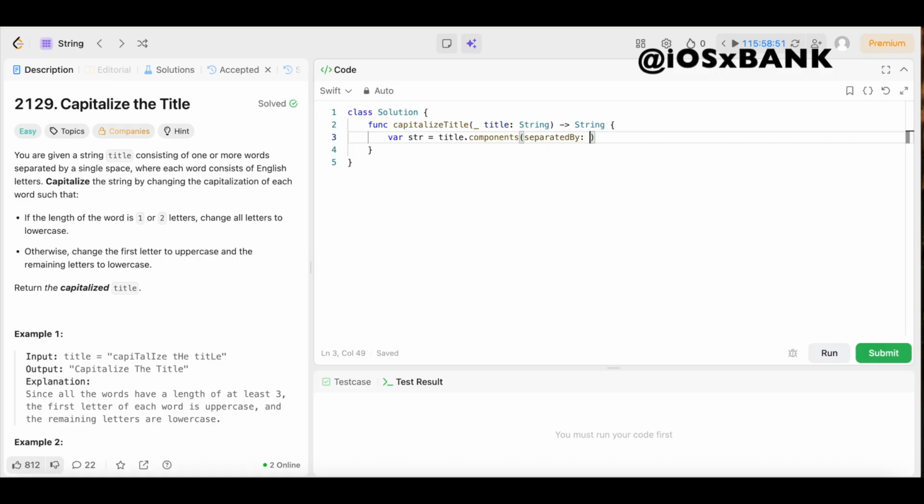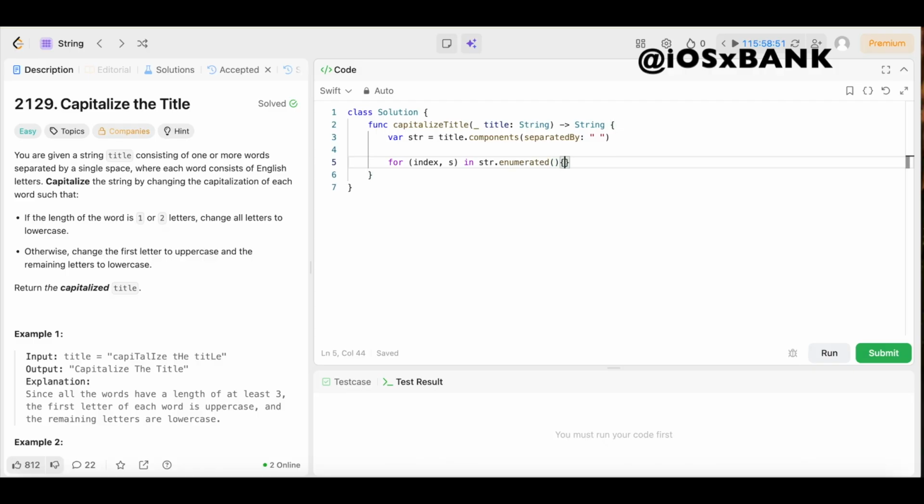by colon. So put the quotation marks and put a blank space, and this is going to let the compiler know every time we see a blank space we have a new component or a new word. Boom. Now we need to iterate through the array while also getting the index of each word. So we're going to say for, open up the parentheses, index comma s, because we want the index and the value of that index. So we're going to say in str. You already know, since we want the index and the value, we're going to use dot enumerated,